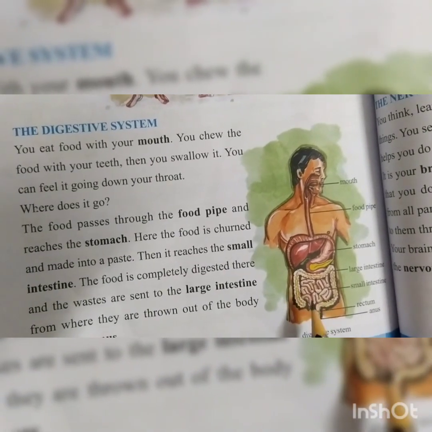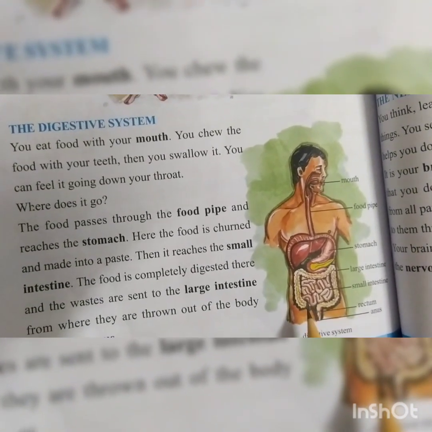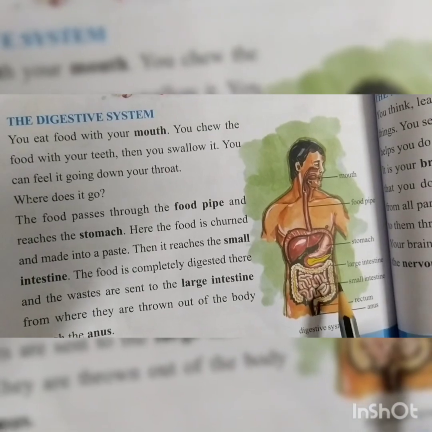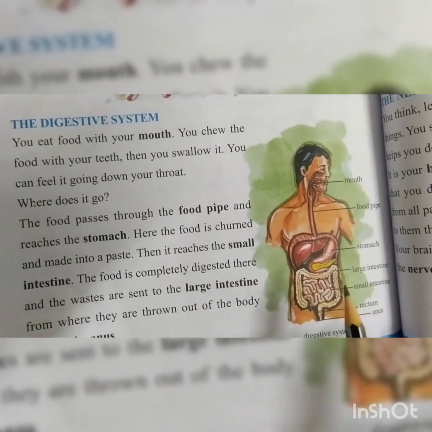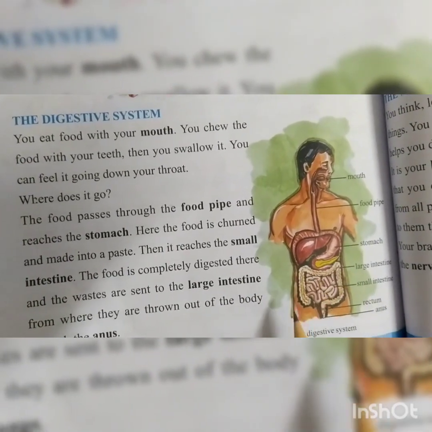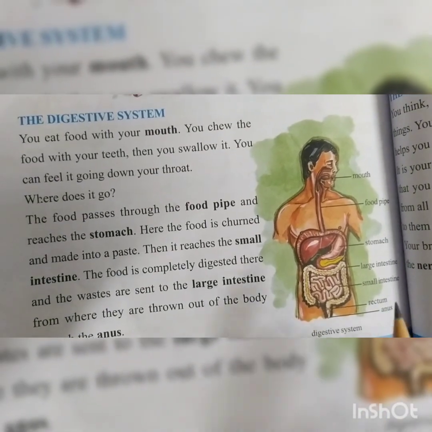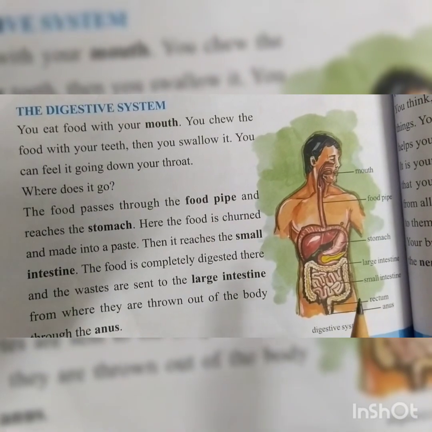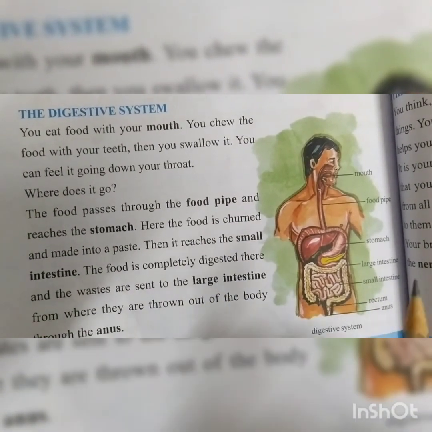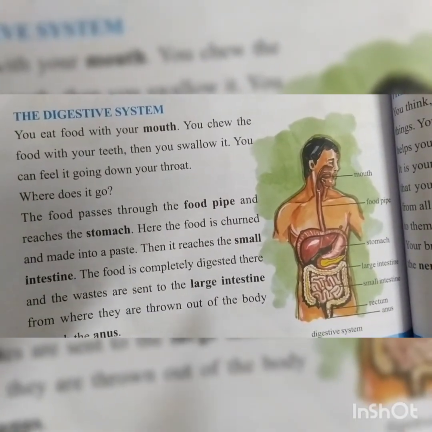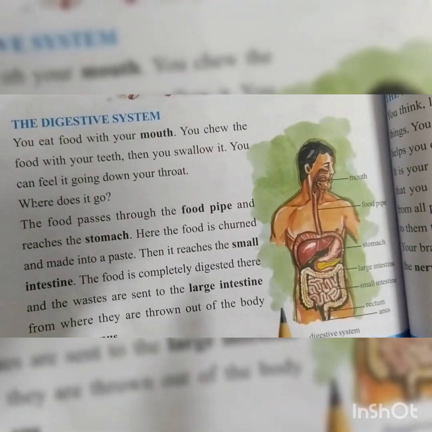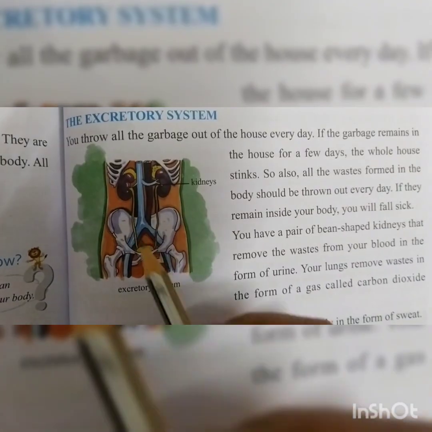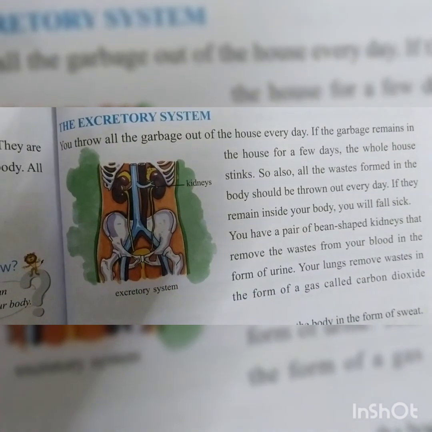The small intestine is a highly coiled structure. Here the food is completely digested and the waste is sent to the large intestine. In the large intestine, the water is absorbed and the waste materials are thrown out of the body through the anus. Okay, this is the digestive system in the human body. Then the next one is the excretory system.